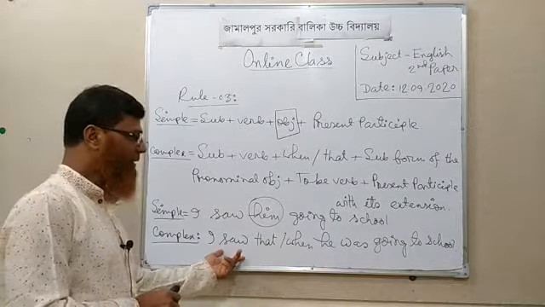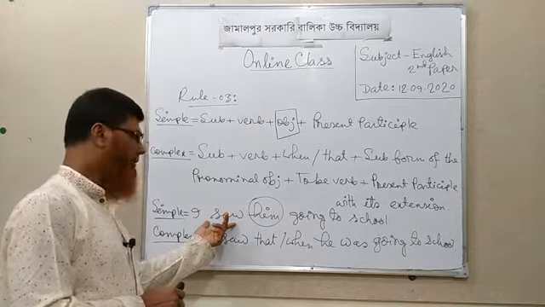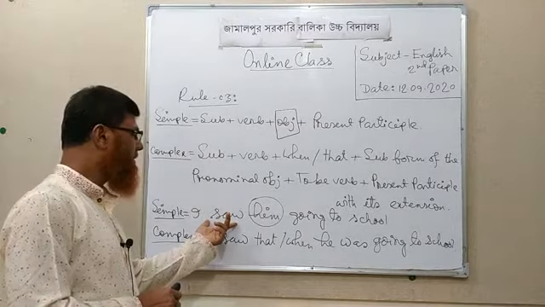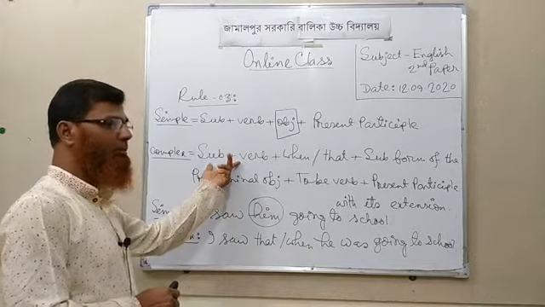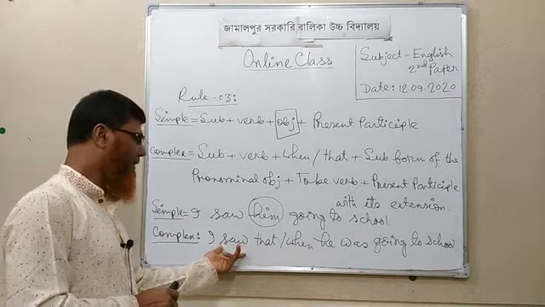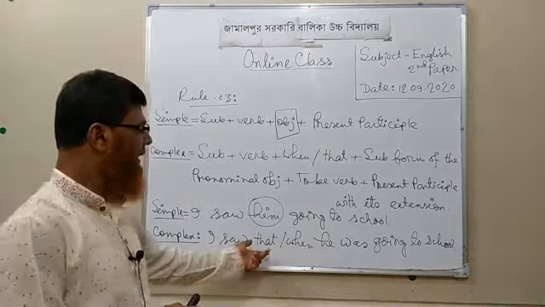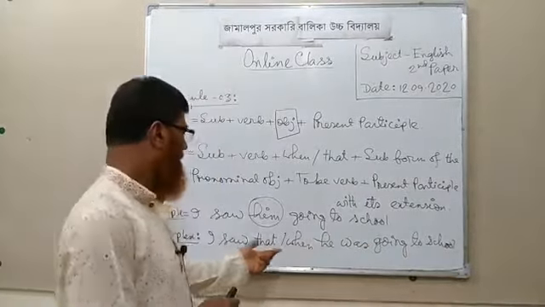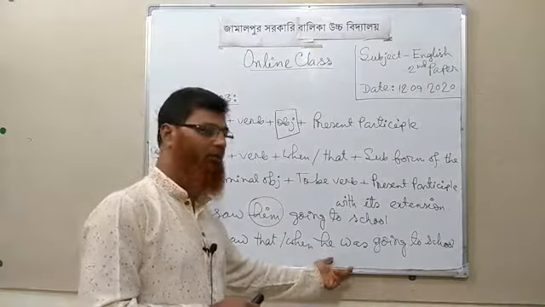It's a simple sentence. When you change this simple sentence according to this structure, you can find this type of complex sentence here, and that is: I saw that he was going to school, or I saw when he was going to school.